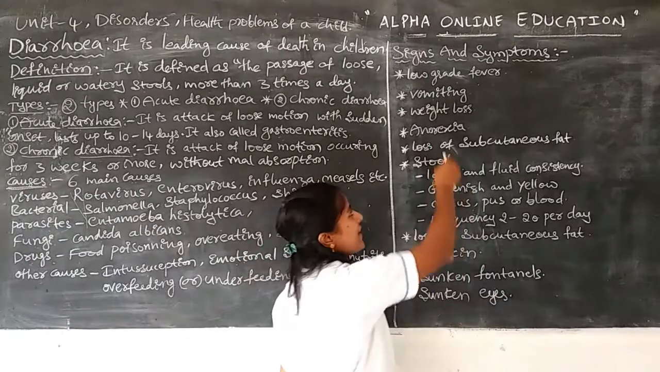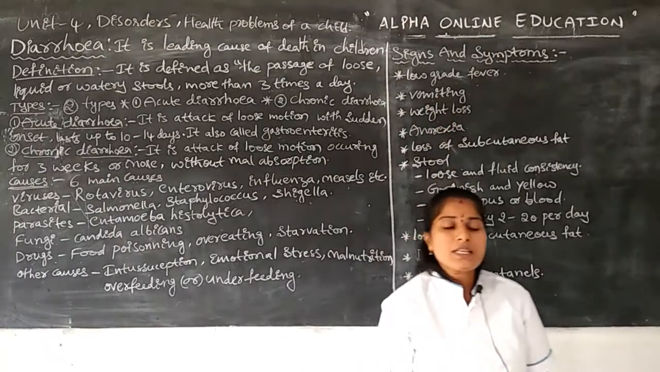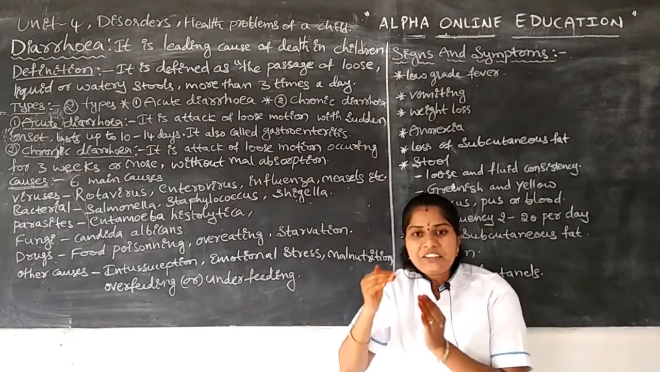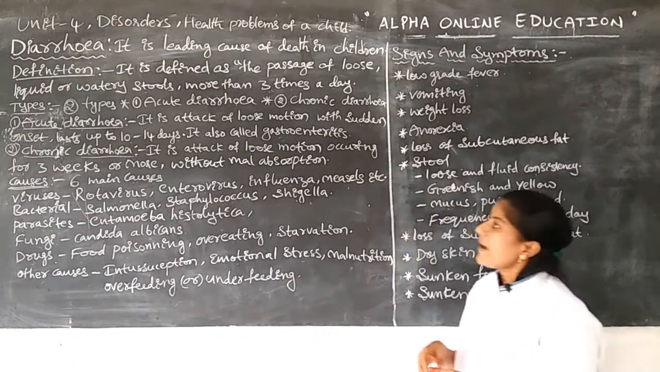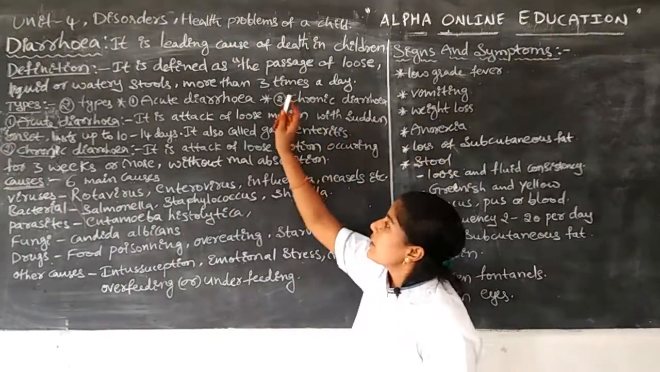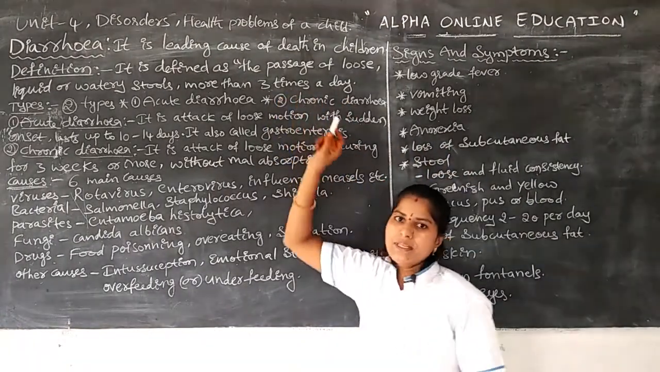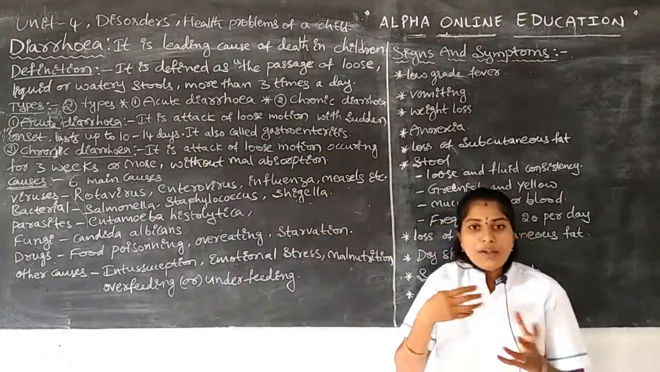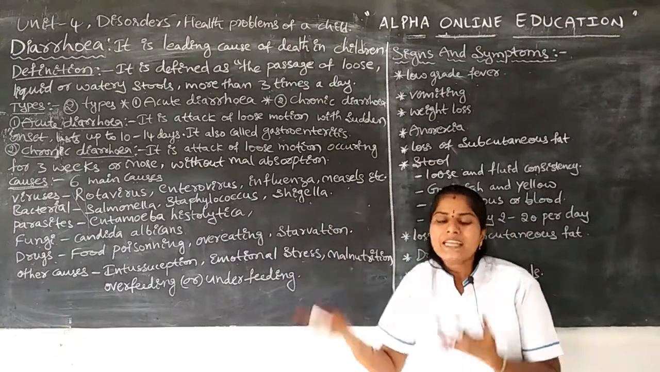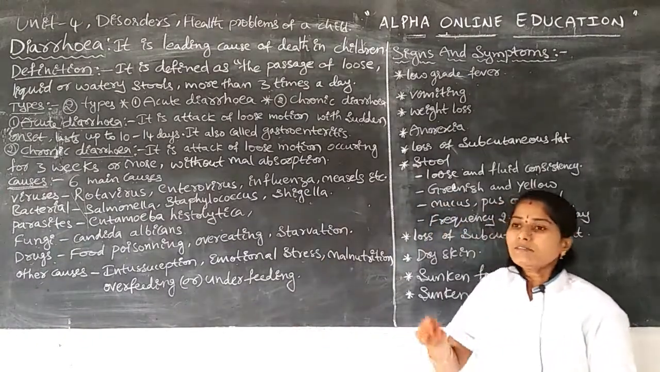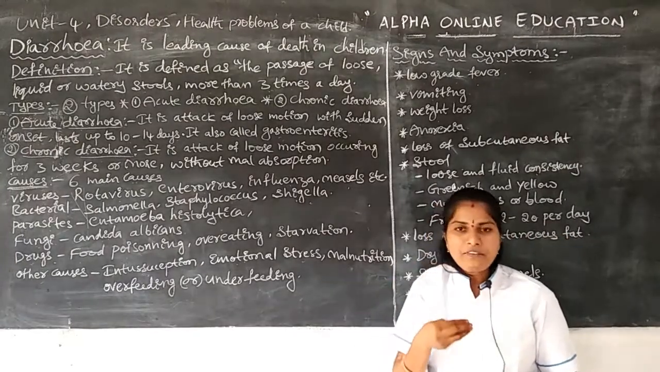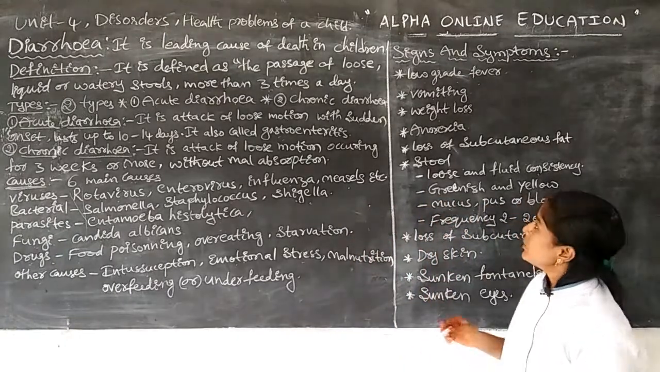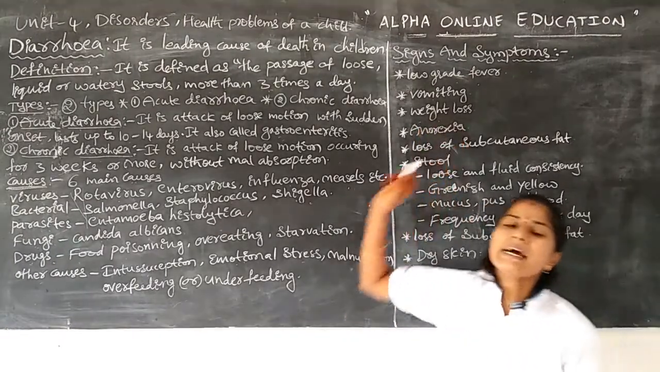Next one is weight loss. According to their age, the infant does not have sufficient weight. Why? Because the infant suffers with diarrhea three times in a day, which is acute diarrhea. In chronic diarrhea, it lasts three weeks or more than three weeks. The infant's food is not digested and sufficient nutrients do not reach the body. Due to that, there is weight loss in the infants.